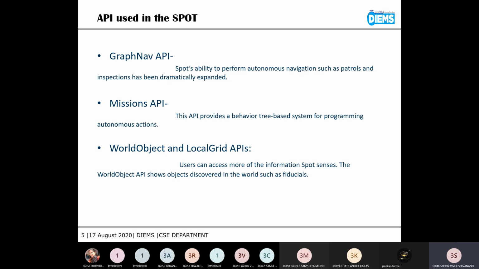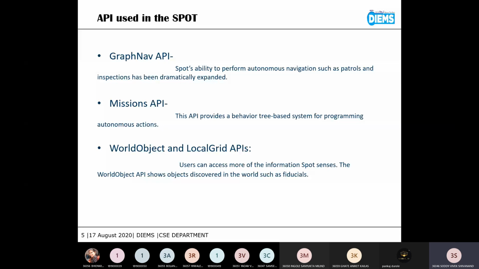The previous API, which was introduced when Spot came to market, only allowed users to command Spot to move in specific directions for specific distances at specific speeds. Now it has been vastly expanded to allow Spot to be directed to navigate autonomously through an entire building.